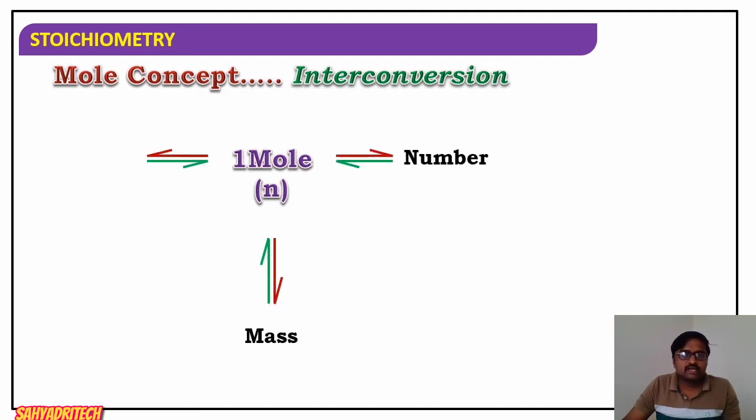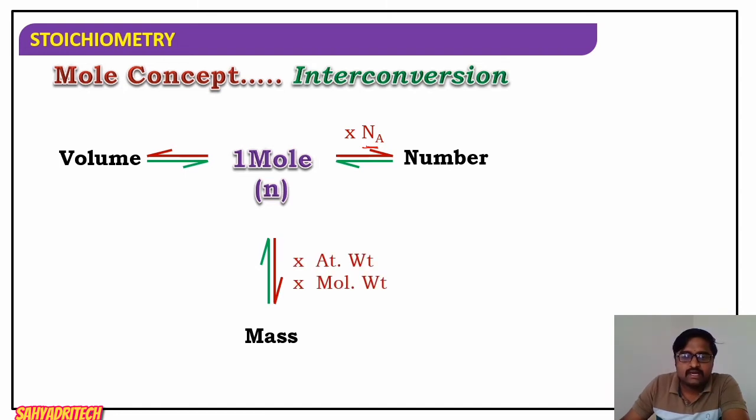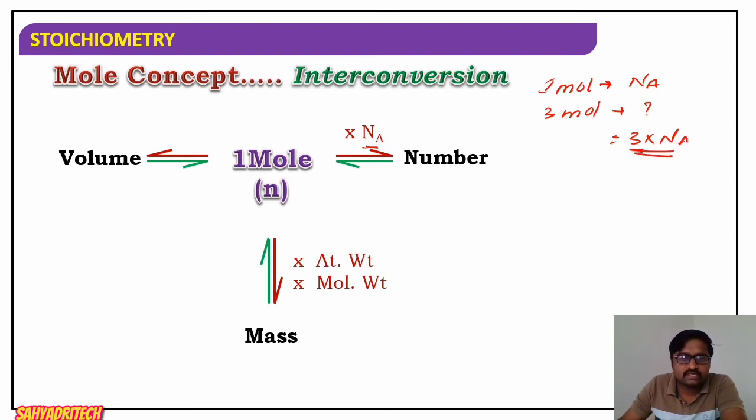Regarding conversions, say how to convert number of moles into numbers. If I want to convert mole into numbers, what is to be done here? We have to multiply number of moles with the Avogadro number. For example, 1 mole refers to Avogadro number, Na. 3 moles means how much? 3 into Na. So in general, mole is multiplied with the Avogadro number.